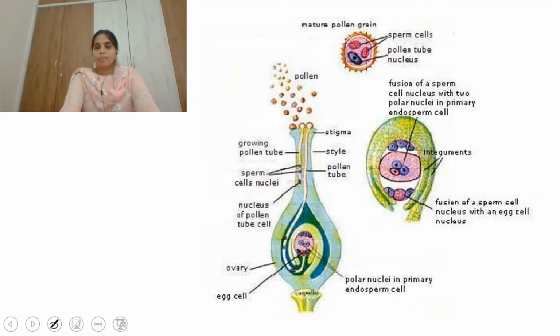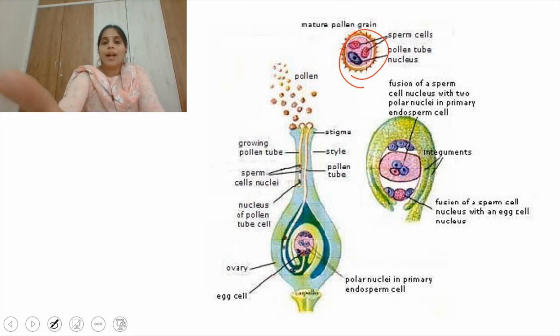So see, this is the mature pollen grain, which is at the 3-celled stage, right? So sperm cells are there, and the pollen tube nucleus will be there. And this is the female gametophyte, where we have the integuments, the layers. This is the chalazal end and the micropylar end, right? So what happens is the pollen grain falls on the stigma.